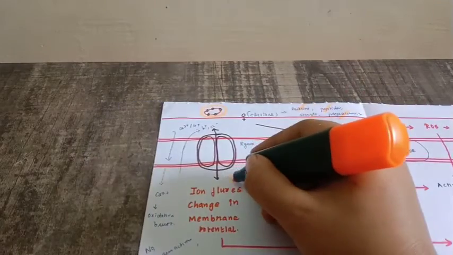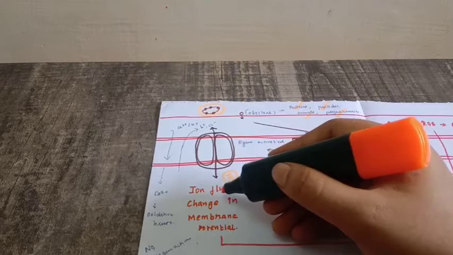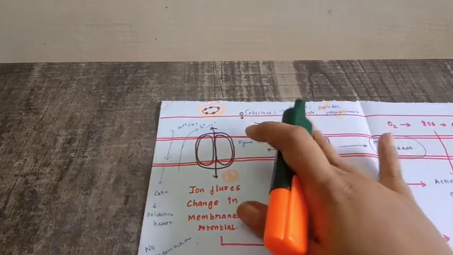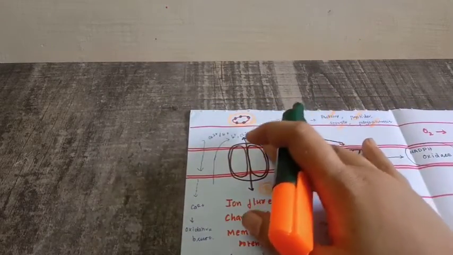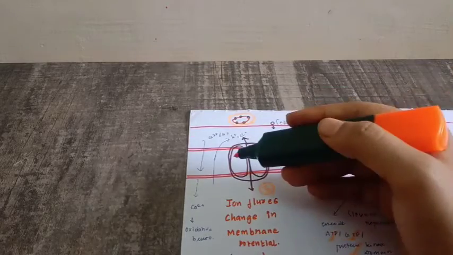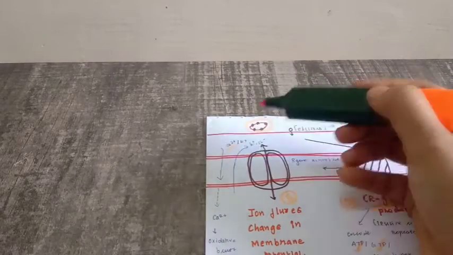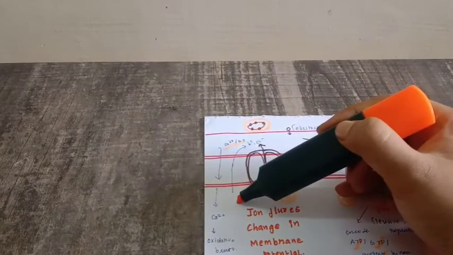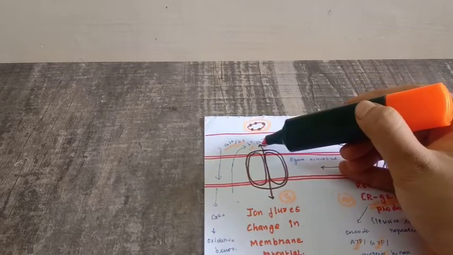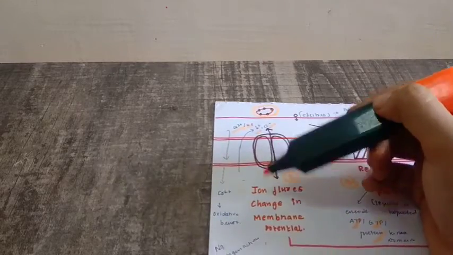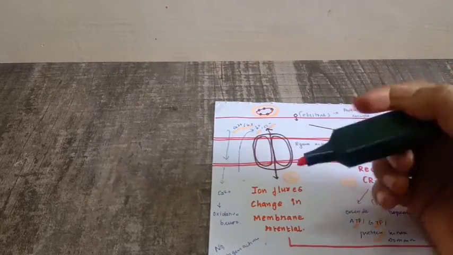Third type of infection mechanism. So ion fluxes will change the membrane potential. Whenever the elicitor comes in, your ion fluxes will be changing, like there is an influx of excessive calcium ion and hydrogen ion, and the efflux of your potassium ion and your chloride ion. As a result, the membrane permeability will get changed.